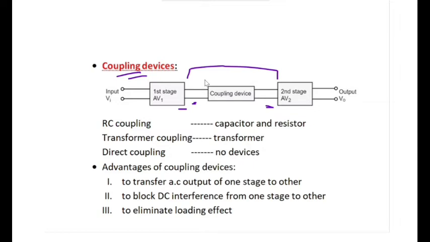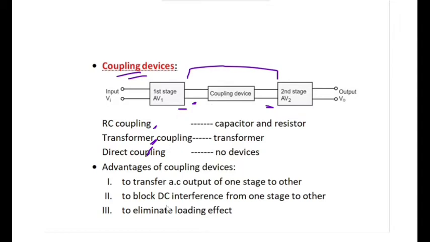These coupling devices are of different types, that is RC, transformer, and direct coupling, and based on this, the amplifier is named in a different way. We have seen that. So these coupling devices are required to couple the signal from one stage to another stage. And why are these required?